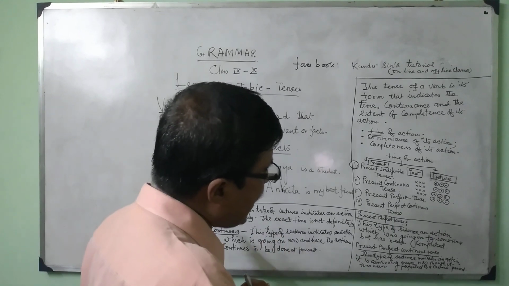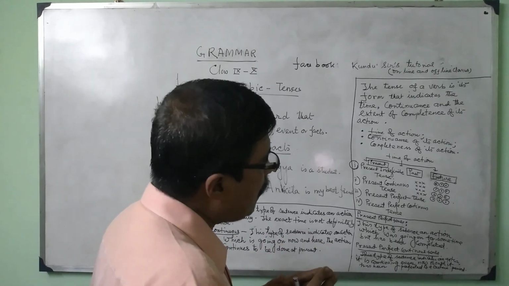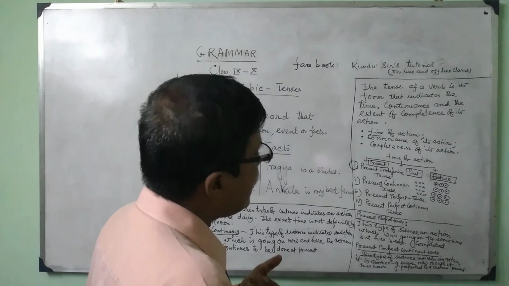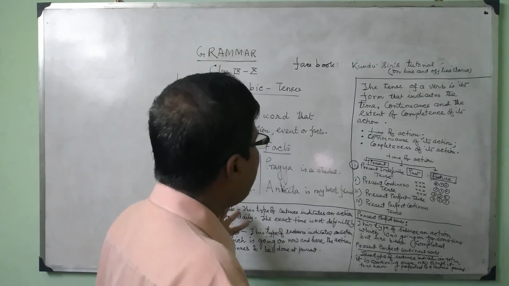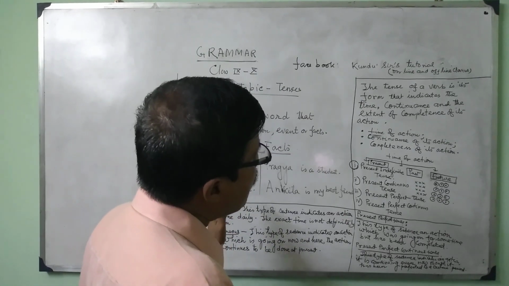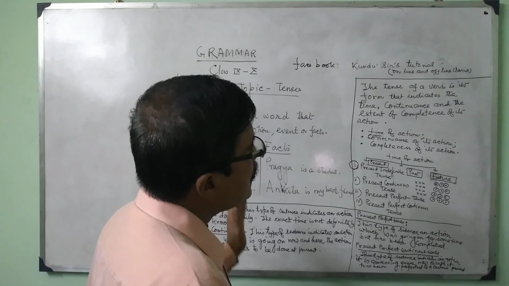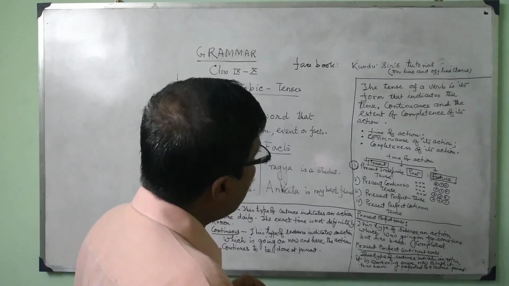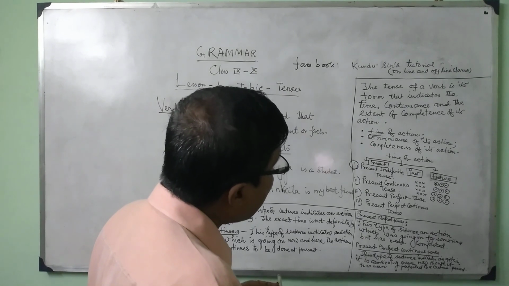I is the subject, am is the be verb, and ing is to be added with the main verb eat, eating. Therefore the fundamental rule for present continuous tense is subject, be verb, and ing with the main verb.